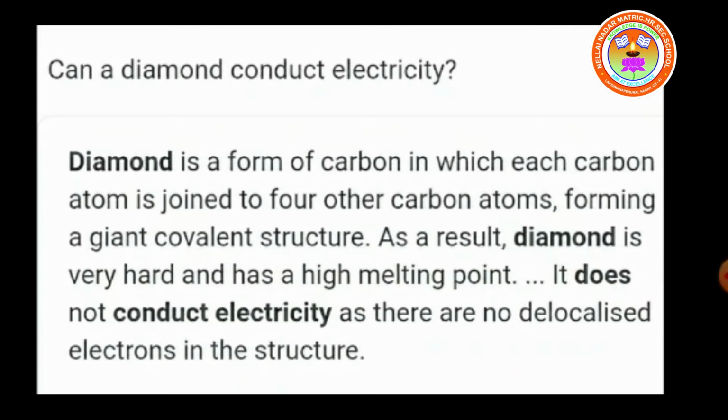In a diamond, each carbon atom is surrounded by 4 other carbon atoms, and the tetravalency of carbon is completely satisfied. So the structure of diamond is tetrahedral. It has no mobile electrons to conduct electricity. So diamond is a non-conductor of heat and electricity.